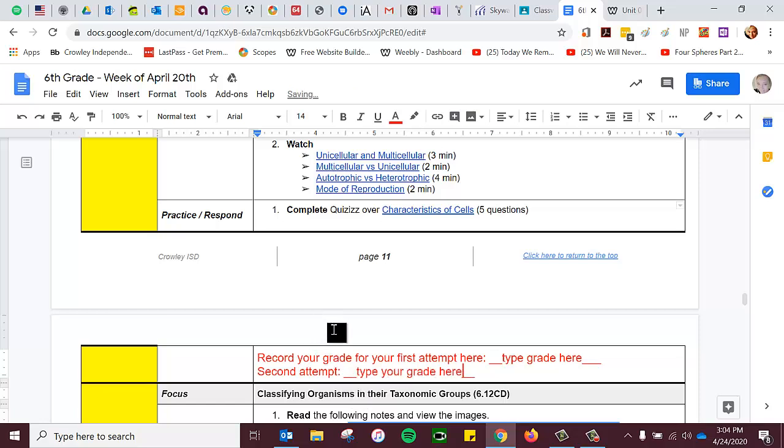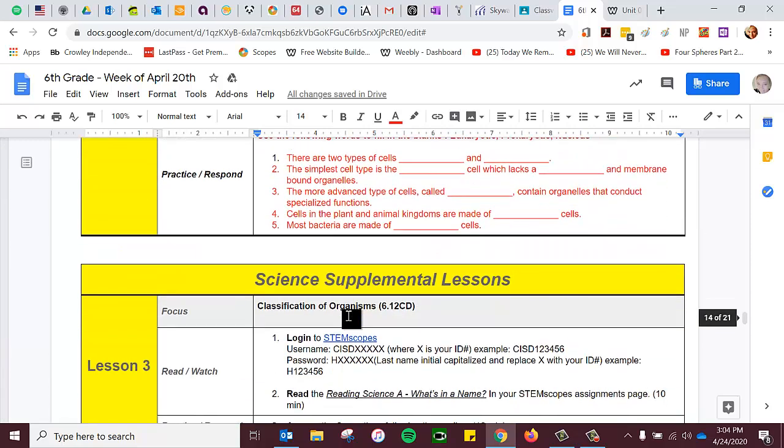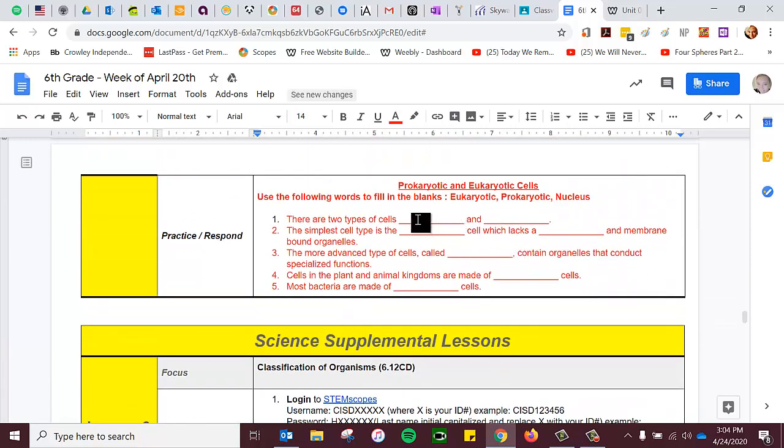Then right down here you also have some fill in the blanks. You're going to use the words eukaryotic, prokaryotic, or nucleus in each one of these. So you would just type your answers. Remember, anything in red is where you type.